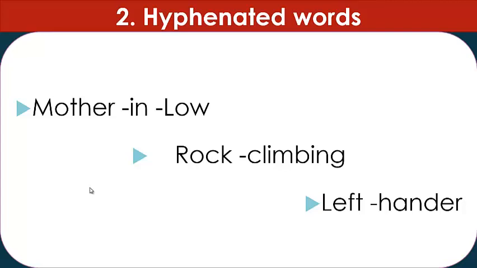Okay? Let's check the second type, which is hyphenated words. It's connected by a hyphen or little dash. Mother-in-law. We have a dash here and here. Rock-climbing. We have a small dash or hyphen between the two words. Left-hander. So we have here a little dash between these two words.